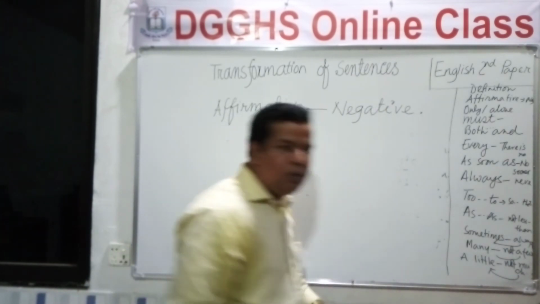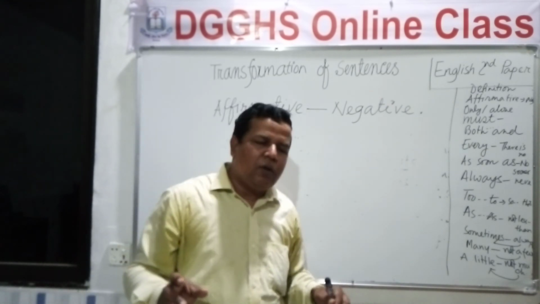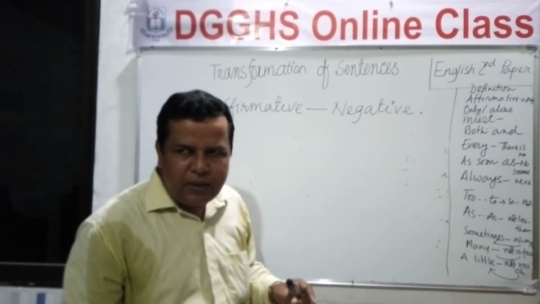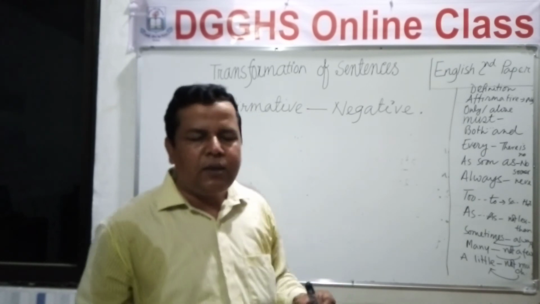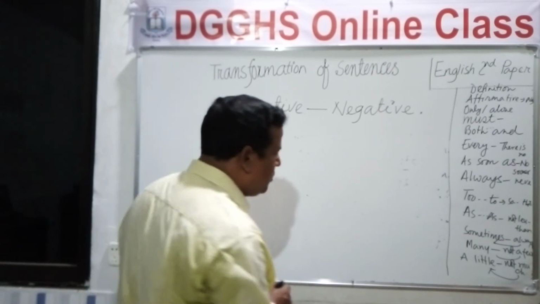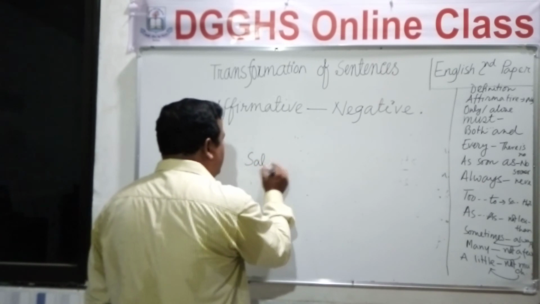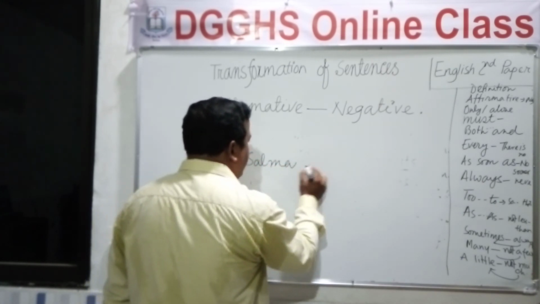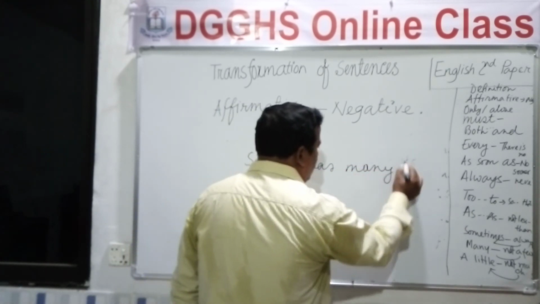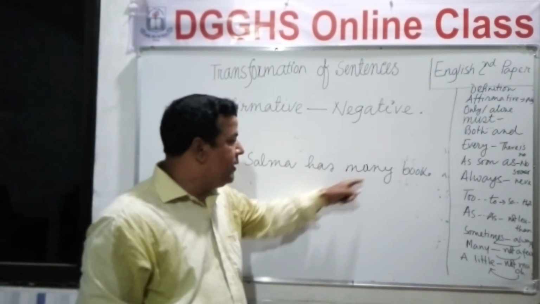If we see an affirmative sentence constructed with many, that is, if there is many in an affirmative sentence, and if we are instructed to change it into negative, we will make it negative this way. Okay, suppose Salma has many books. Okay, I have used here many.